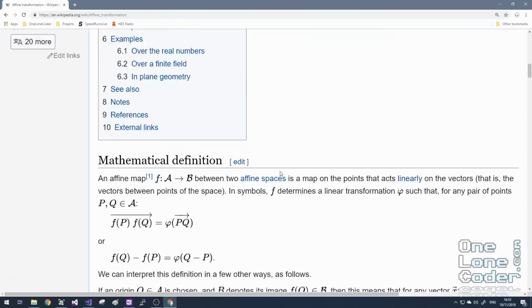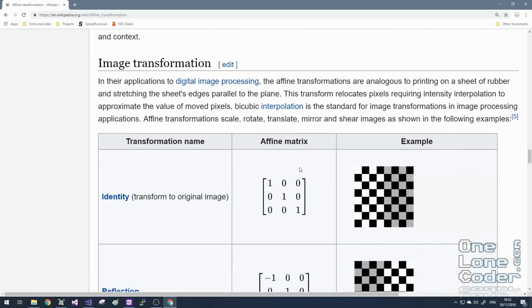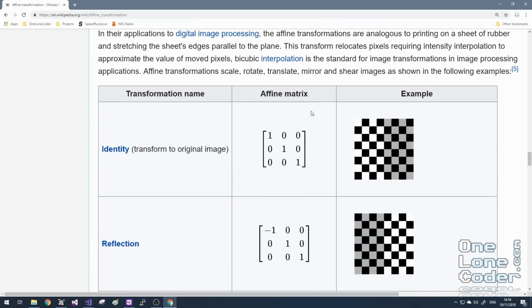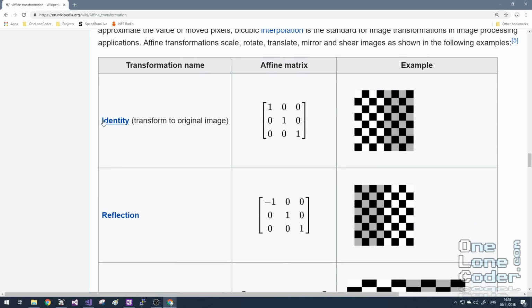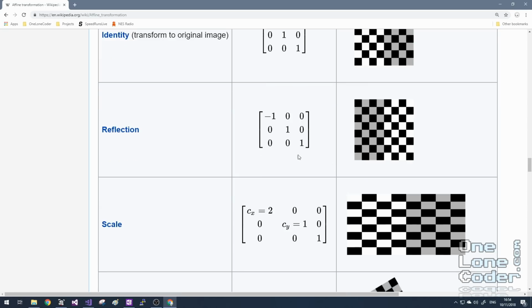Yes, it starts to talk about the affine transform from quite a mathematical perspective, but what I like about the article is about 2/3 of the way down, we get to see it lists affine matrices as 3 by 3 matrices with an example of what they do. So here we've got the identity matrix, which does nothing. It keeps the image untransformed. We've got the reflection matrix. Well, if we look at the reflection matrix, we can actually see that that's the same as the scale matrix. We're only affecting things on the leading diagonal. In this case, we're multiplying our x value by -1, so we get a flip in the x-axis. That's no different to scaling, except we're using a minus sign in the front.